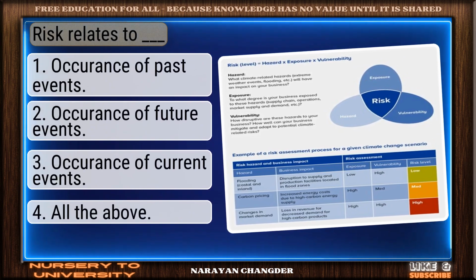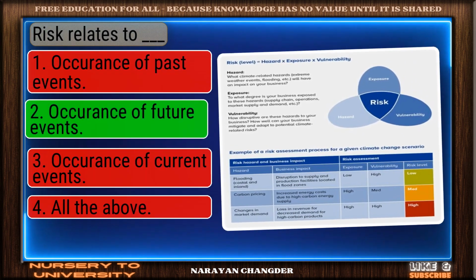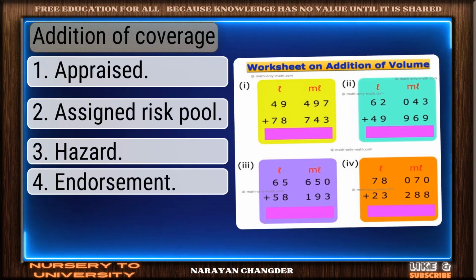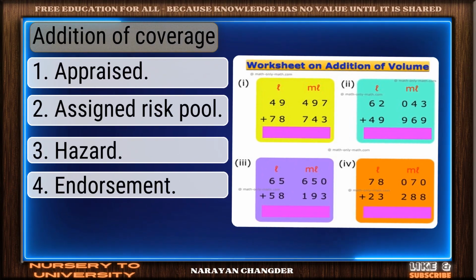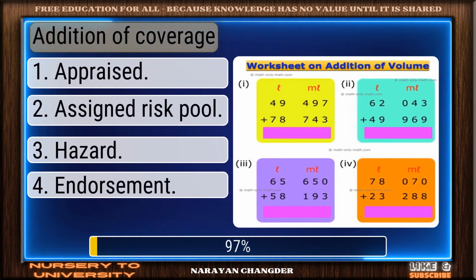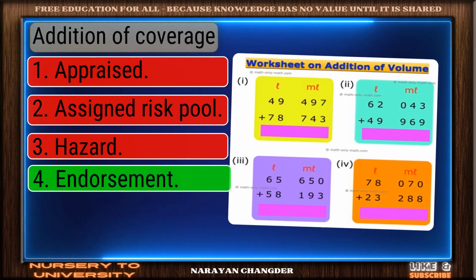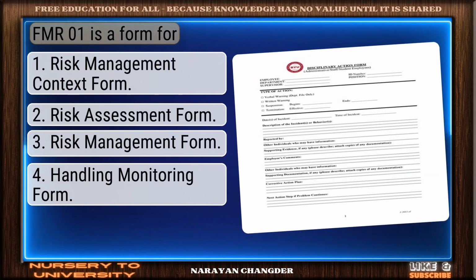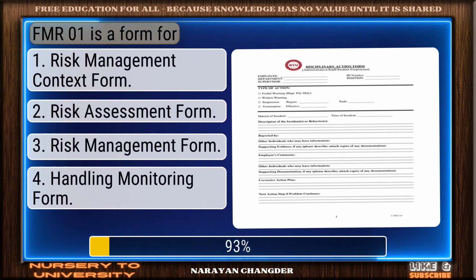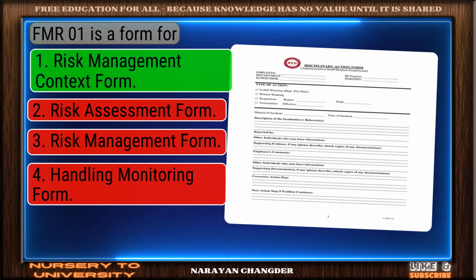Question number 68. Risk relates to dash. Great thinking. Occurrence of future events is the right choice. Question number 69. Addition of coverage. Clear logic. Your choice endorsement is sound and 100% true. Question number 70. For Luan is a form for. Exactly. Risk management context form makes sense, and it is the right choice.